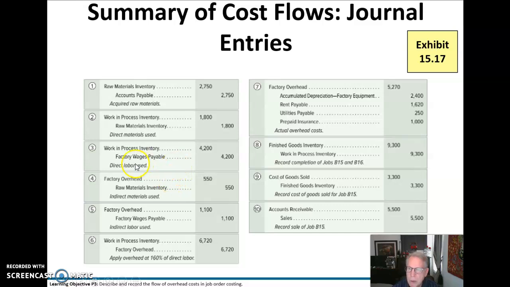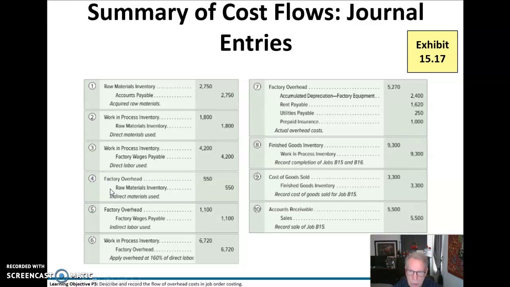inventory from raw materials. Then for direct labor that we use, we're going to debit work in process inventory and credit our factory wages payable. And then for indirect materials that we use, we're going to put that in factory overhead account. And that's going to be a debit.